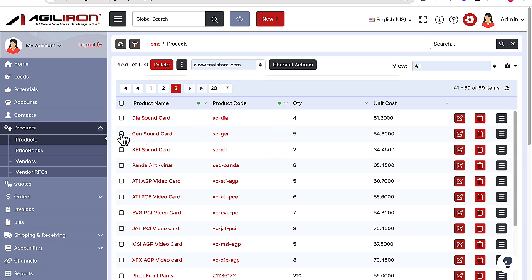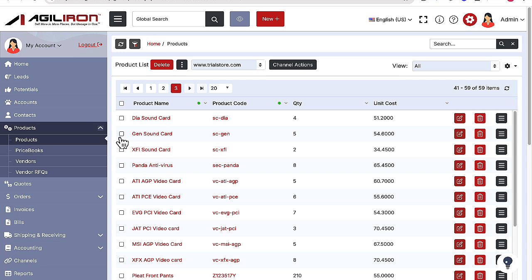If you pause a moment to consider this process, you quickly realize that in the Agiliron suite, you can import and set up your new products once and then easily push them to whatever multiple channels you want to sell them in. Now, let's walk through how you would do just that, how you would create a new listing at eBay from the Agiliron suite.